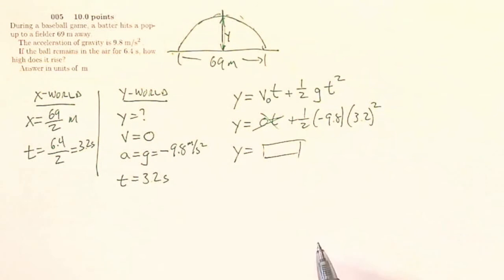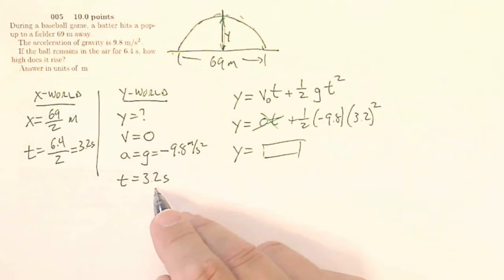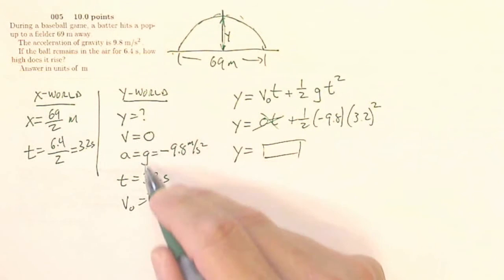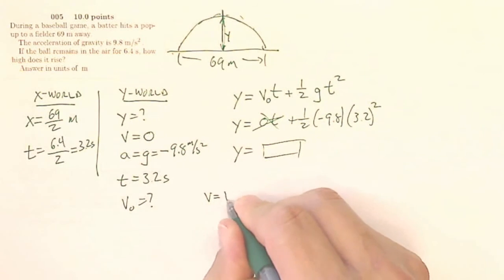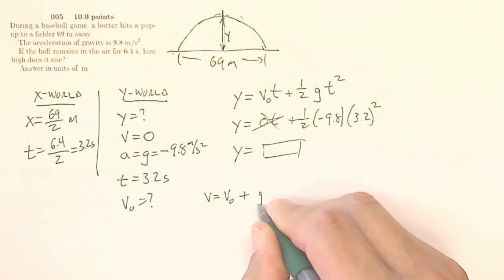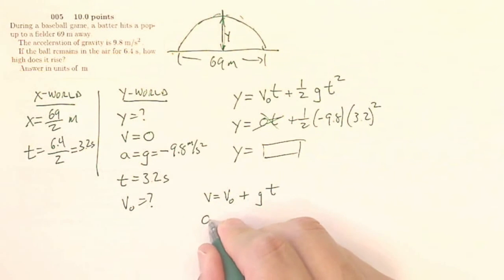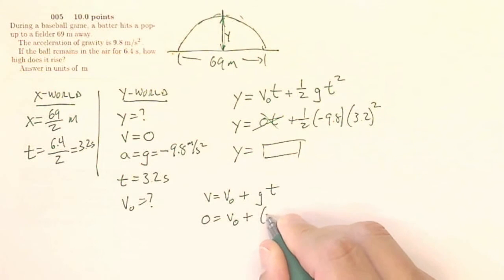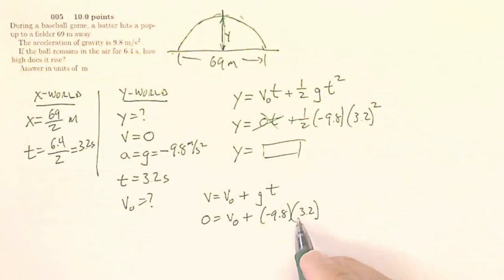Alternately, I could have said, well, I have my time. What is my final velocity? Sorry, my initial velocity. If I'm looking for my initial velocity, and I know my final velocity, my time, and my acceleration, then I could say that my final velocity is my initial velocity plus my acceleration times time. My final velocity is 0. My initial velocity is what I'm looking for, and I've got negative 9.8 and my time of 3.2. So when I do this, this will give me my initial velocity.